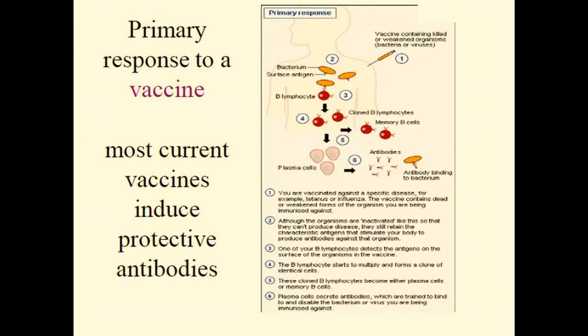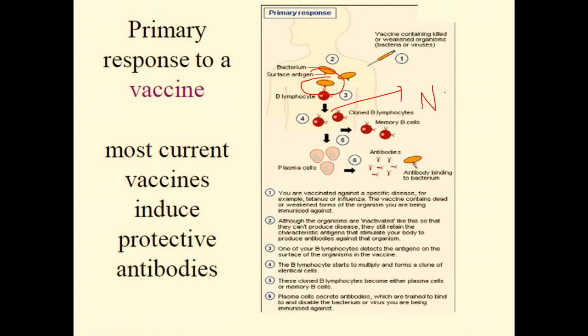That bacteria has a surface antigen, and that surface antigen is recognized by our lymphocytes, that is, our B lymphocytes recognize this particular surface antigen.